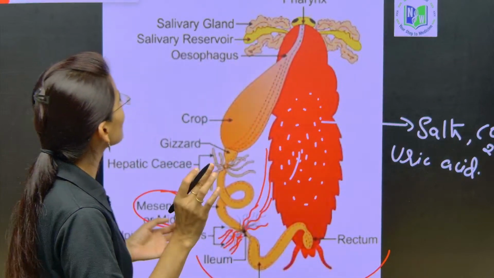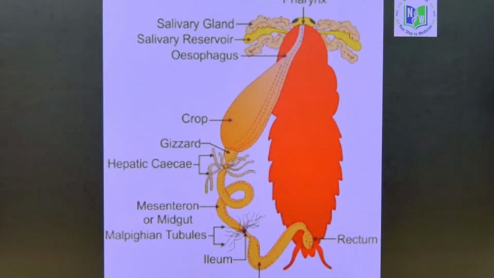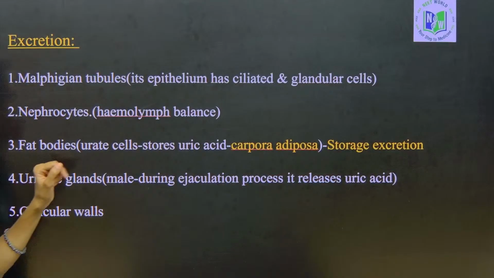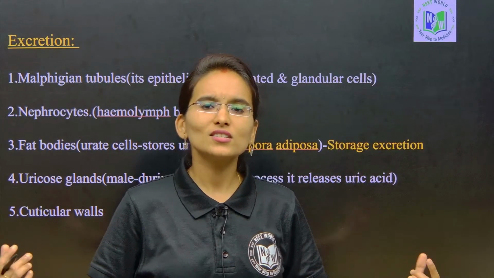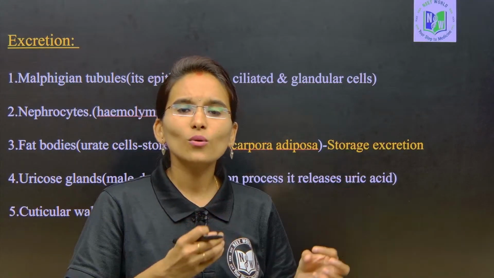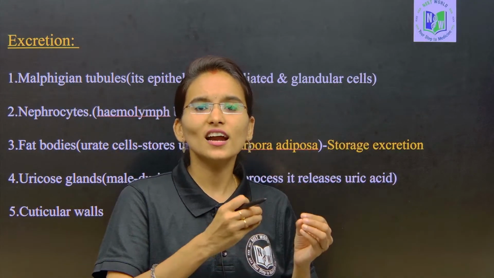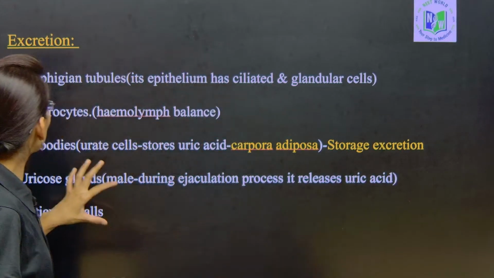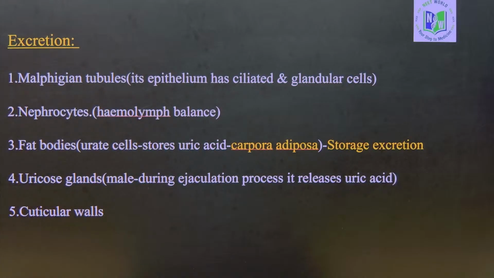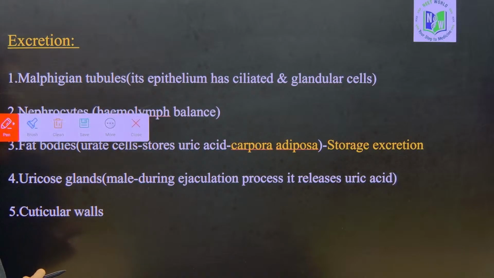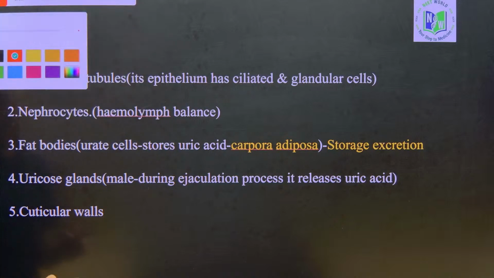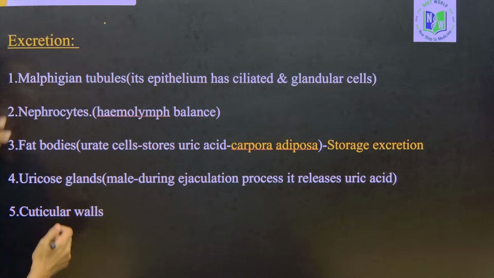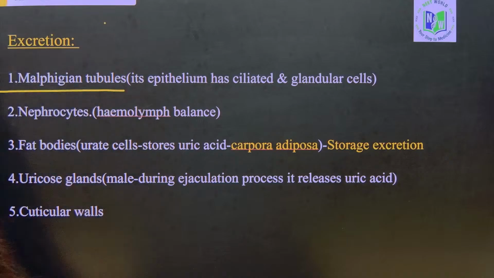Those structures are very important, so have a look at this slide. When it comes to excretion, there are different structures continuously involved in storing, secretion and excretion of uric acid. Among those many structures, these are the most important ones. The Malpighian tubules are the first primary structures involved in excretion.